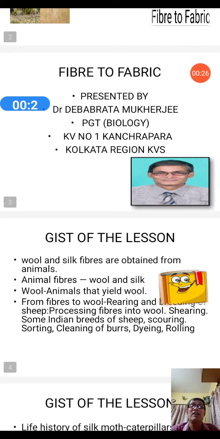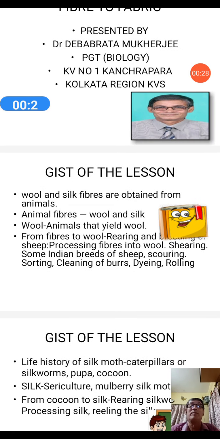At the onset of the class, we must know about the gist of the lesson. Now, we will discuss which important terms we will study in the lesson. First, we must know about the wool and the silk fibers which are obtained from animals. Then animal fibers means wool and silk. Wool-yielding animals also. Some fibers to wool, rearing and the breeding of sheep.